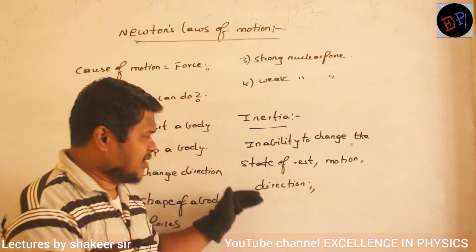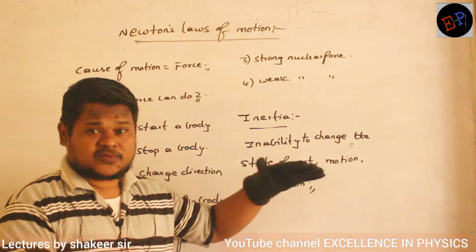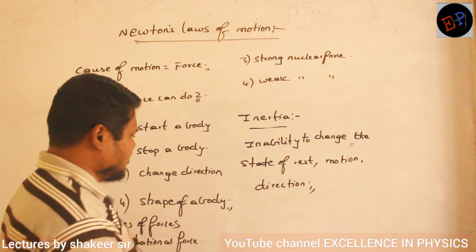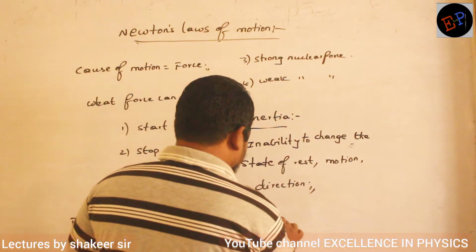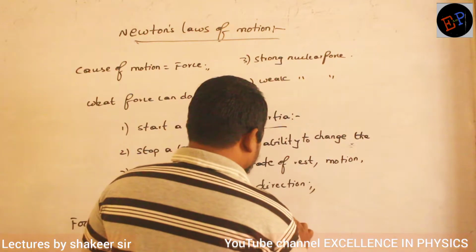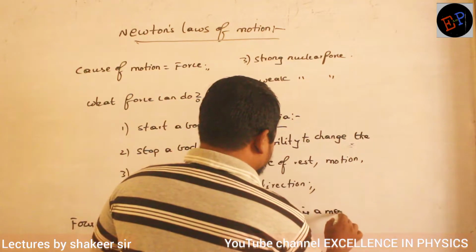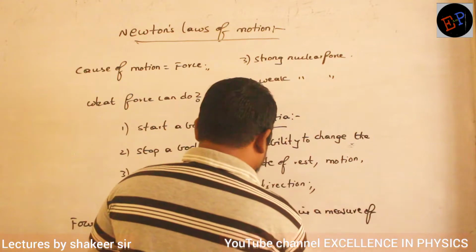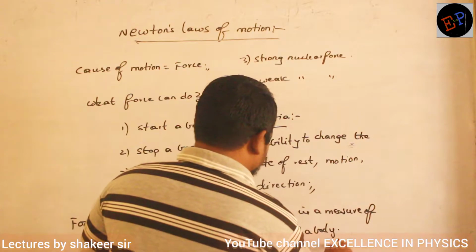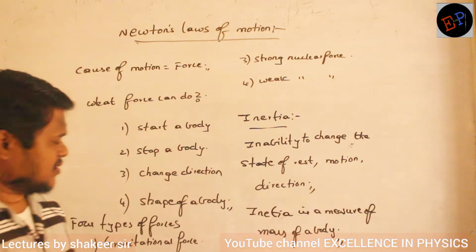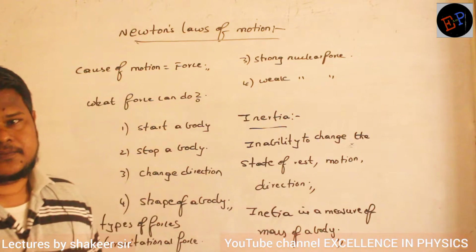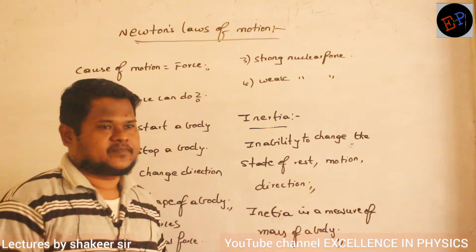So these inabilities of the bodies to change their respective states, that is called as inertia. Are you able to understand? And here I can write that inertia is a measure of mass of a body. What is meant by inertia is a measure of mass of a body? It means that if a body is having greater mass, then its inertia also will be greater. That is called as inertia is a measure of mass of a body.